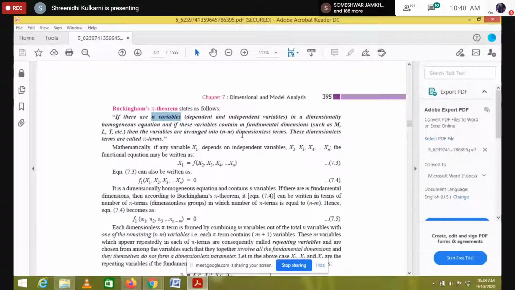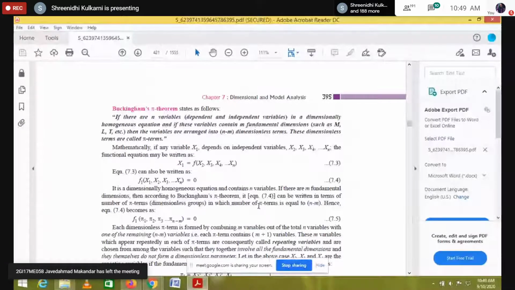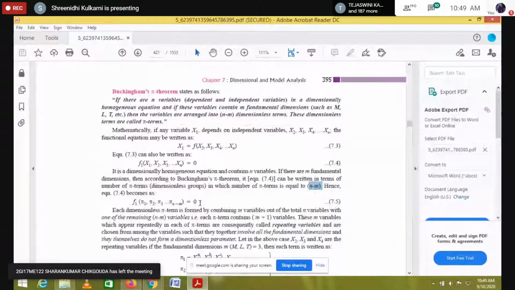This n variables, n minus m, where m is nothing but the fundamental dimensions. So the number of pi terms, meaning dimensionless groups, is equal to n minus m. Hence equation 7.4 becomes a function of pi 1, pi 2, pi 3 up to pi n minus m.